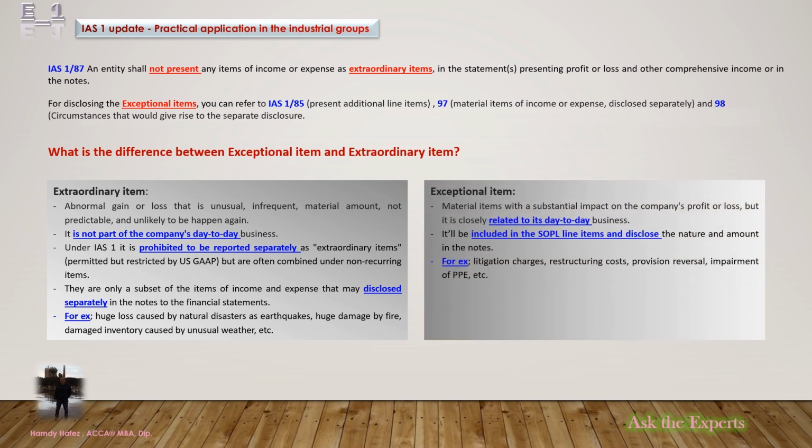On the other hand, exceptional items are material items with a substantial impact on the company's profit or loss, but closely related to its day-to-day business. So, they will be included in the SOPL line items and disclosed. For example, litigation charges.